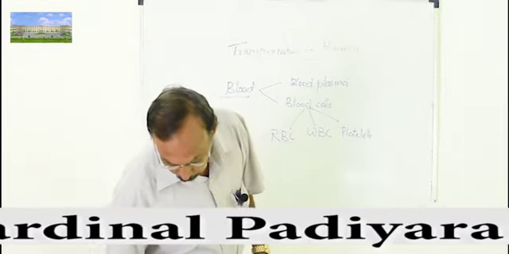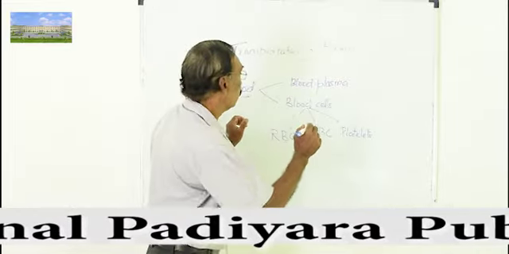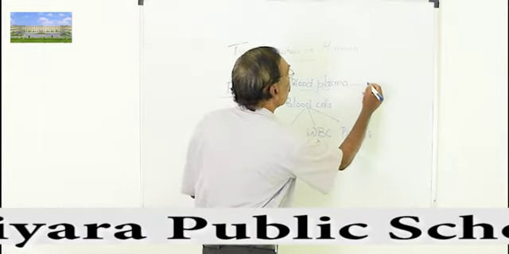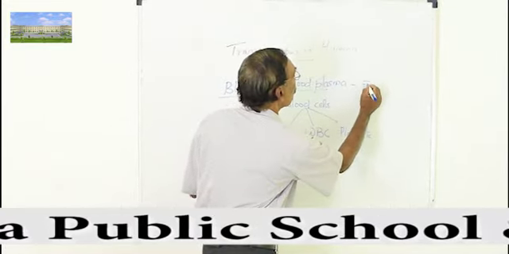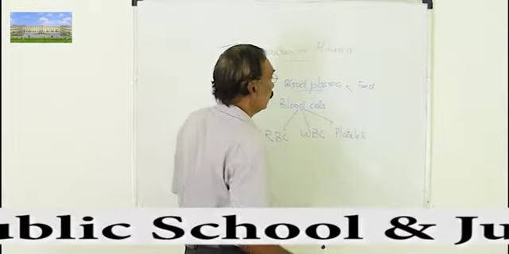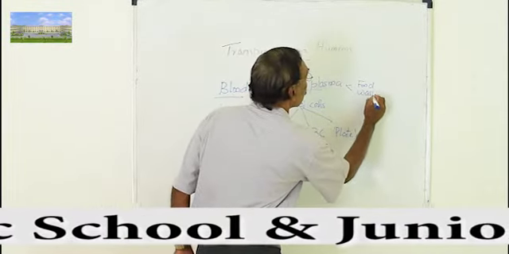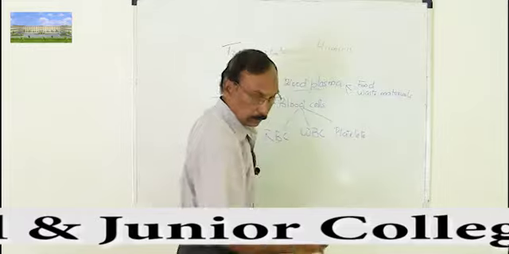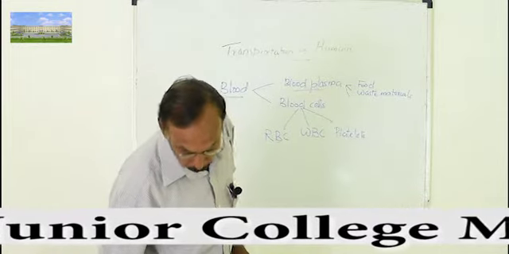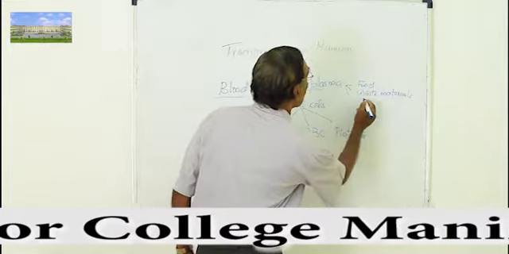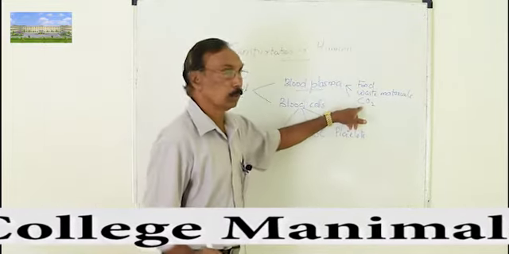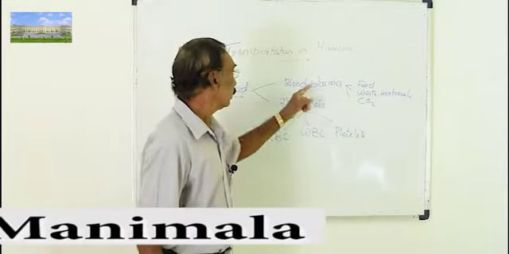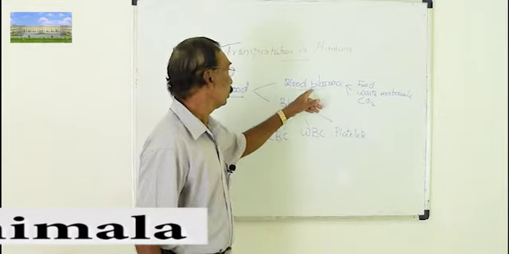You can see that transportation of various substances like digested food, carbon dioxide, nitrogenous waste, is through the liquid part of the blood, the plasma. Digested food is transported, then waste materials are transported. And carbon dioxide also in dissolved form is transported through blood plasma. When it comes to the lungs, it will be removed. So these are the things that are transported mainly through the plasma.